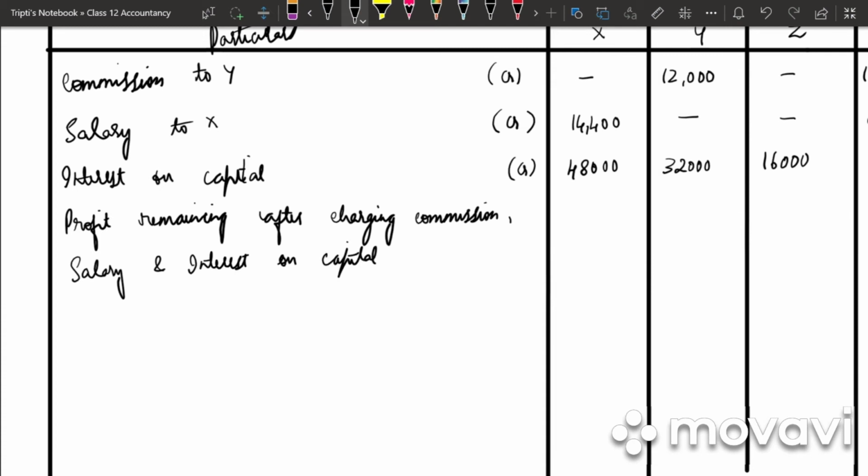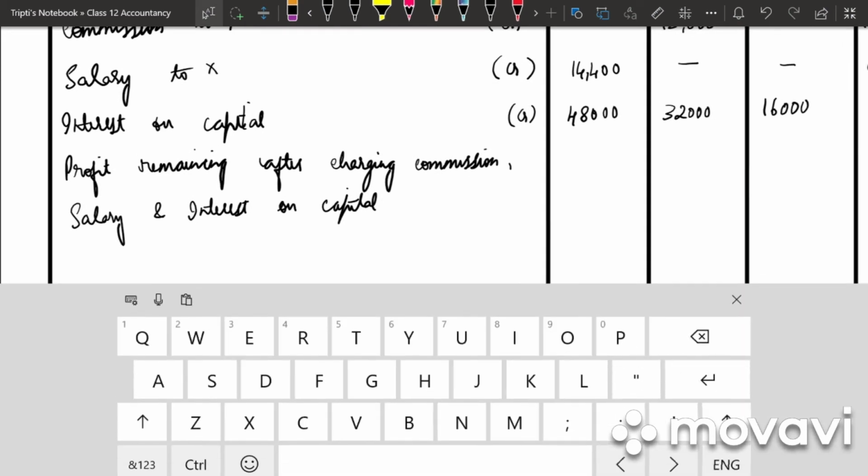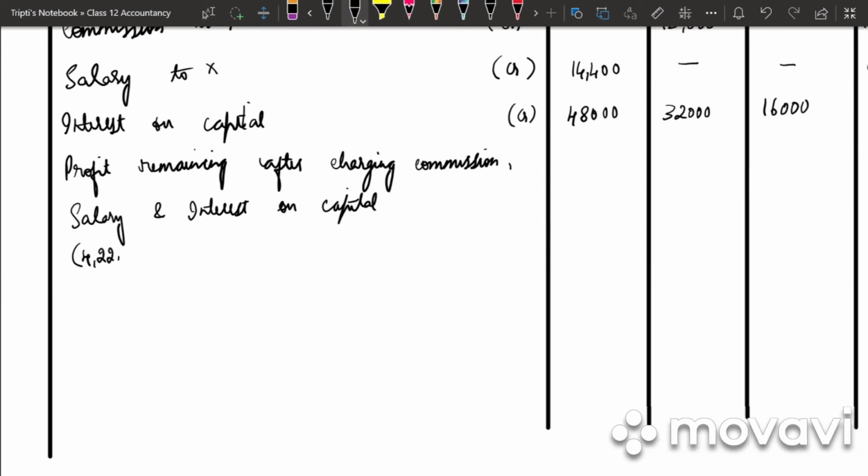So what is the profit amount they have given us? 4,22,400 minus commission 12,000, salary 14,400, interest on capital 96,000. How much do we get? 3 lakh.